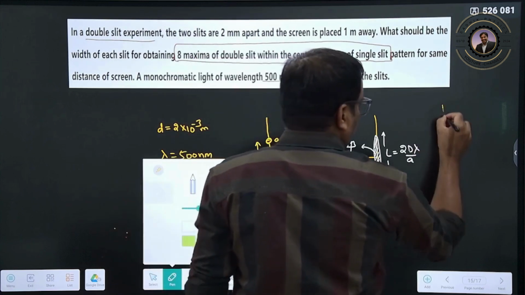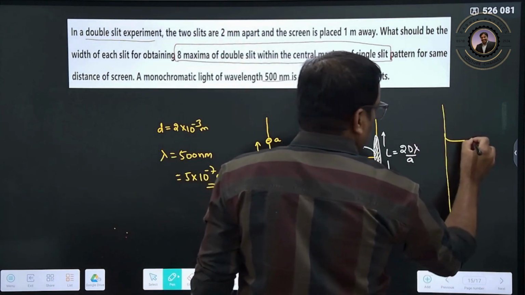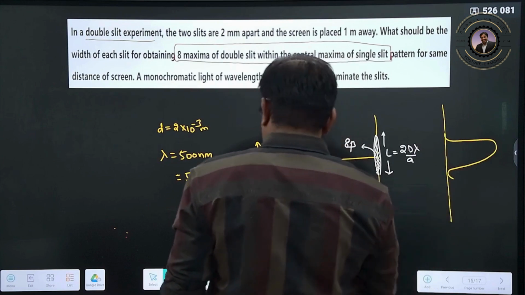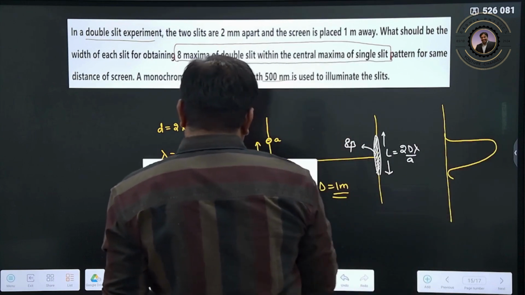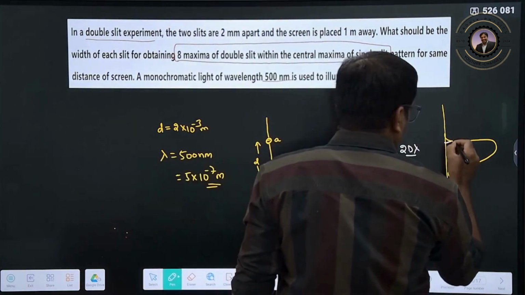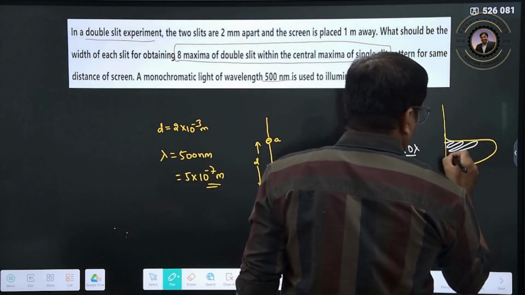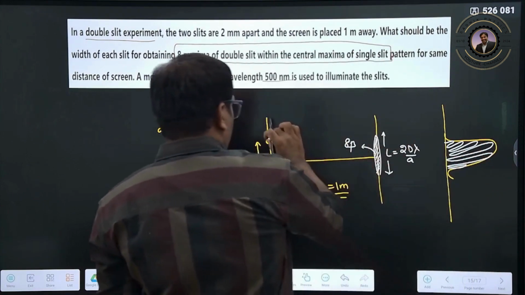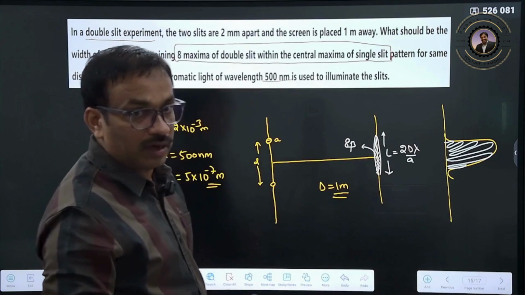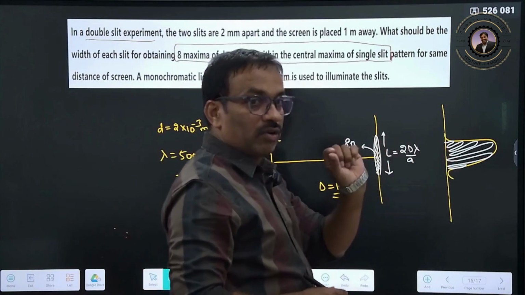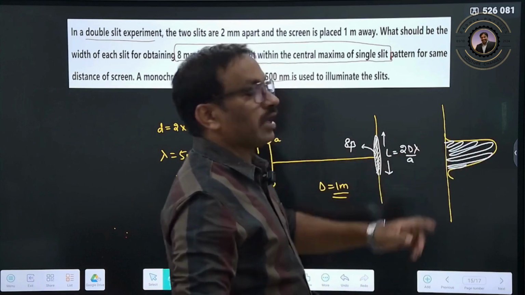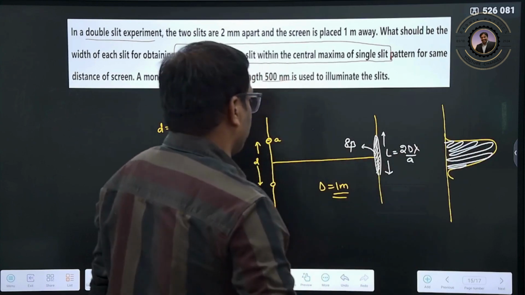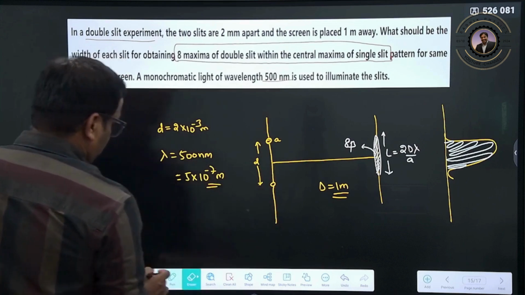So here, this is your central maxima, no? This central maxima is nothing but a composition of these minima. Therefore, the slit is divided, no? We did the diffraction pattern, no? The slit is divided into a number of parts, and that all constitutes one complete maximum, right? So very simple one. See here, let us see this one.